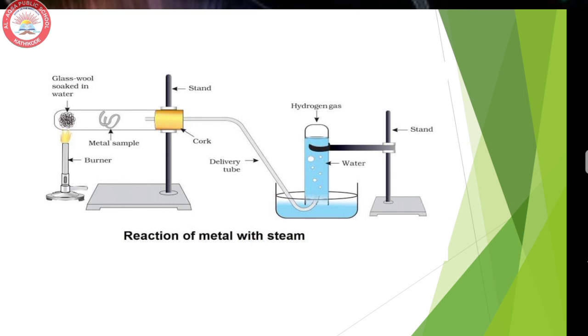That steam will pass and the metal will react with it. The glass is completely covered with a cork. The steam reacts with the metal, and in the same way we get hydrogen, which we can collect in a test tube.